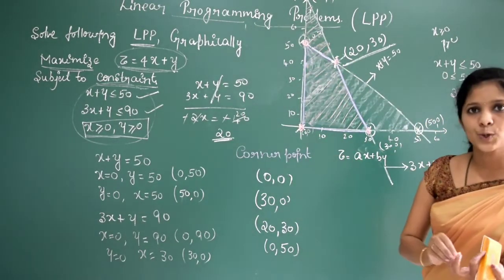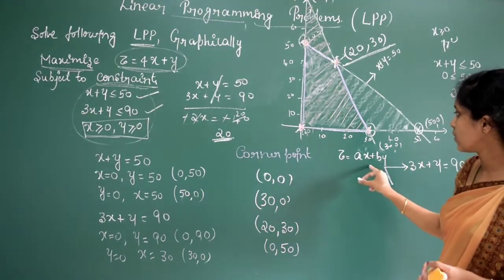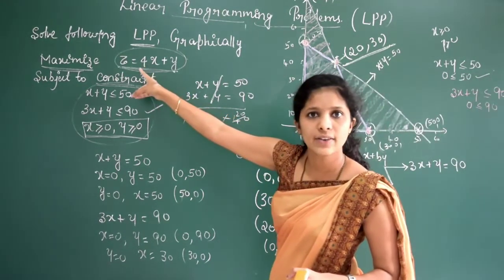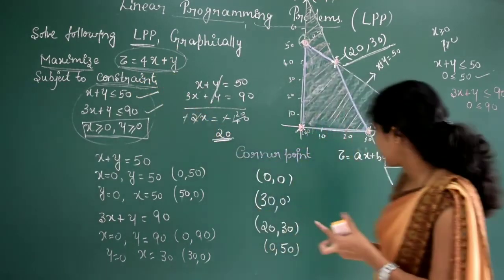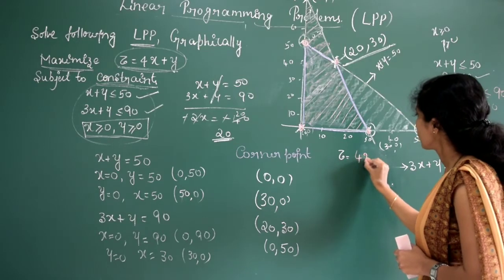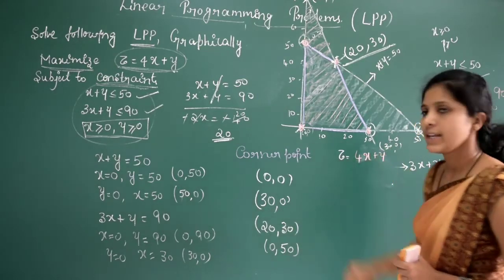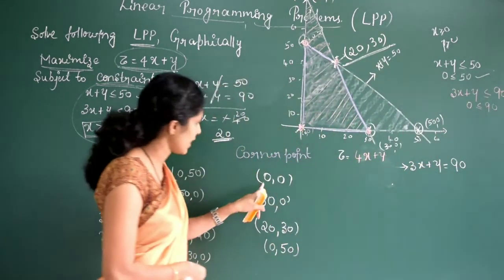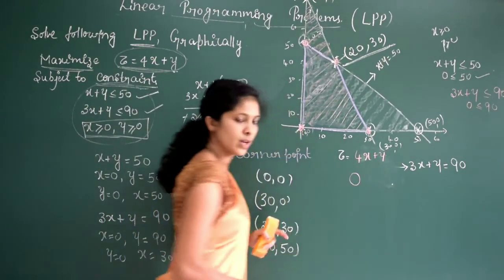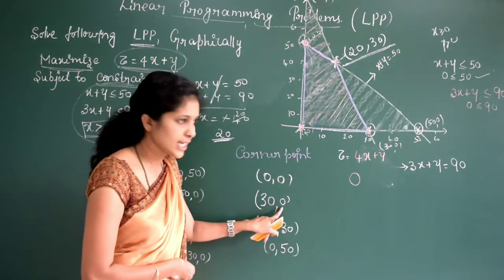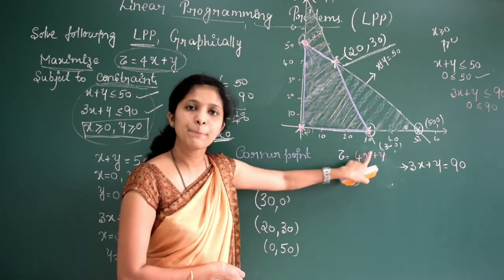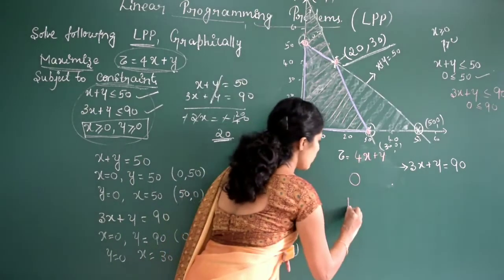Now you have to substitute in the value of z is equal to ax plus b1. Here what is ax plus b1? It is given as 4x plus y, right? Now we will substitute the value of x and y. X is 0, y is 0, so z will be 0. Now x is 30, y is 0. X is 30 means 4 into 30, 120 plus 0. So this will be now 120.